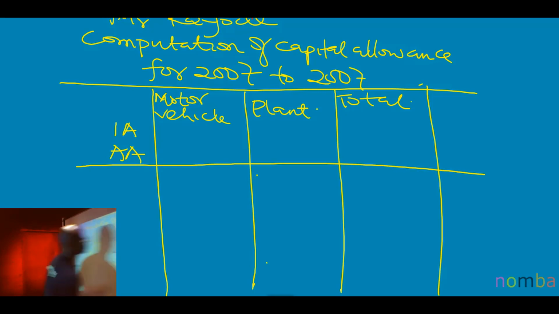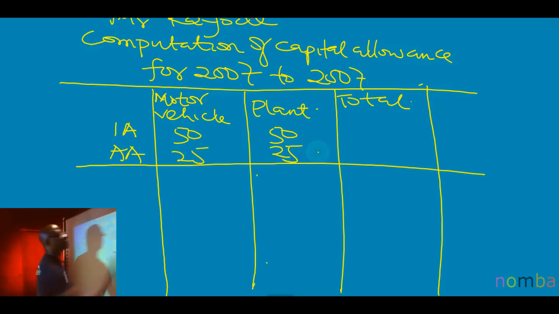Because I have done this over many years, I know the rates offhand without thinking. But for you, you'll be given them in the exam. The last page of your question paper has all the rates. So don't bother. But for now, let's go with this. 50-25 means 50%, 25%. That's how it's written.